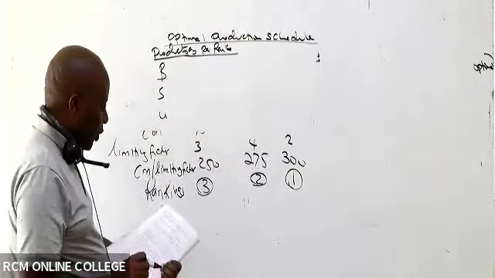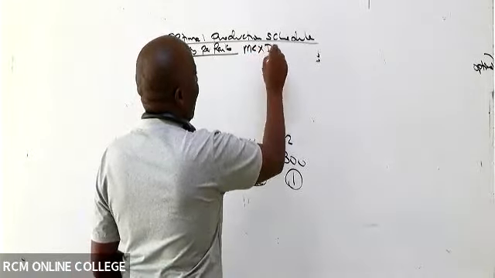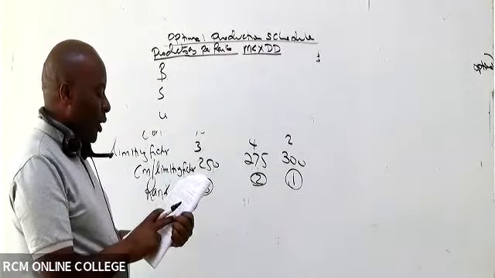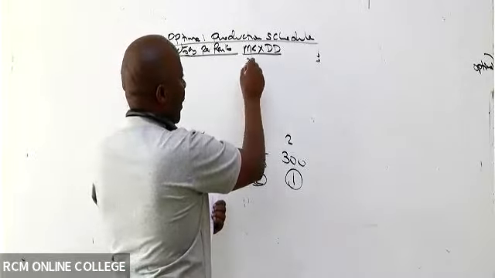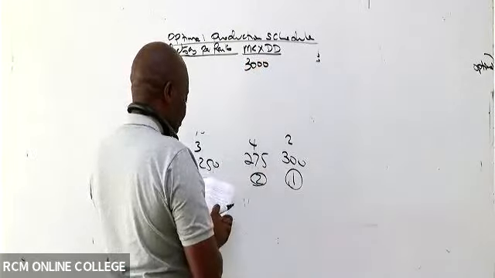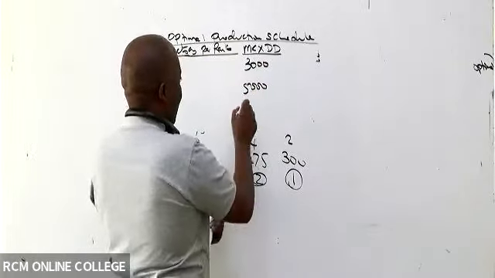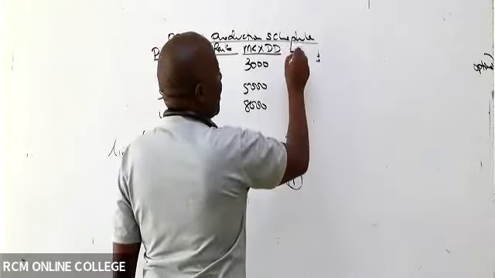So come and give us the external maximum demand. Maximum demand for B. Are you able to see that for B the maximum demand is 3,000? S is 5,000. U is 8,000. So then come and give me the labor hours.